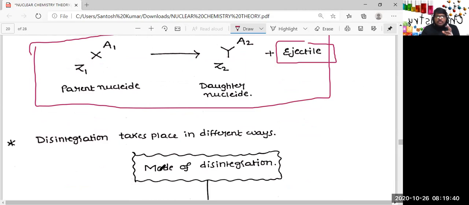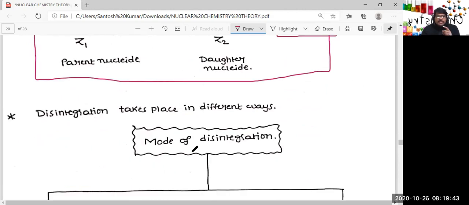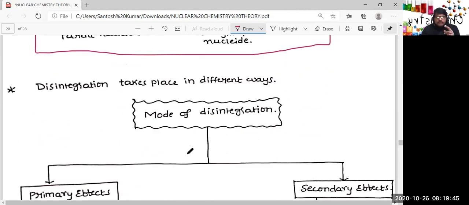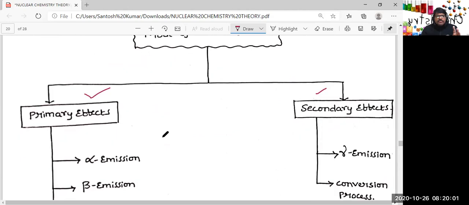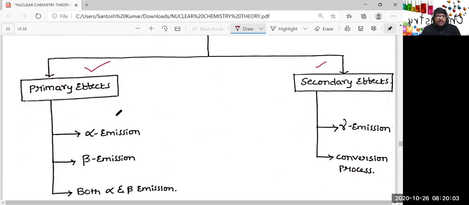Disintegration takes place in two different ways. Mode of disintegration, if you take, there are two different ways: one is primary effect, and another one is secondary effect. So mode of disintegration is mainly classified into two types. Altogether there are five types, but broadly they're classified into two types. One is primary effect. What are the examples coming under primary effect?